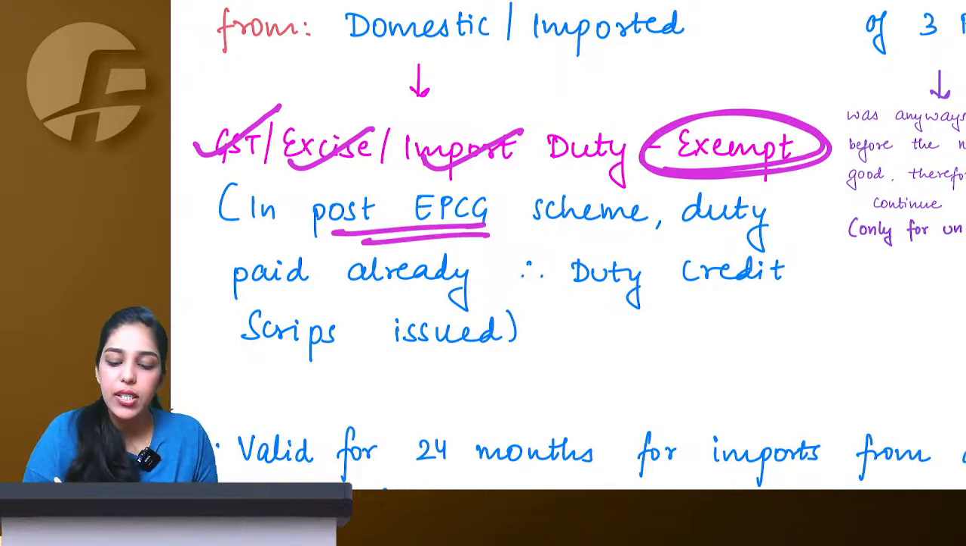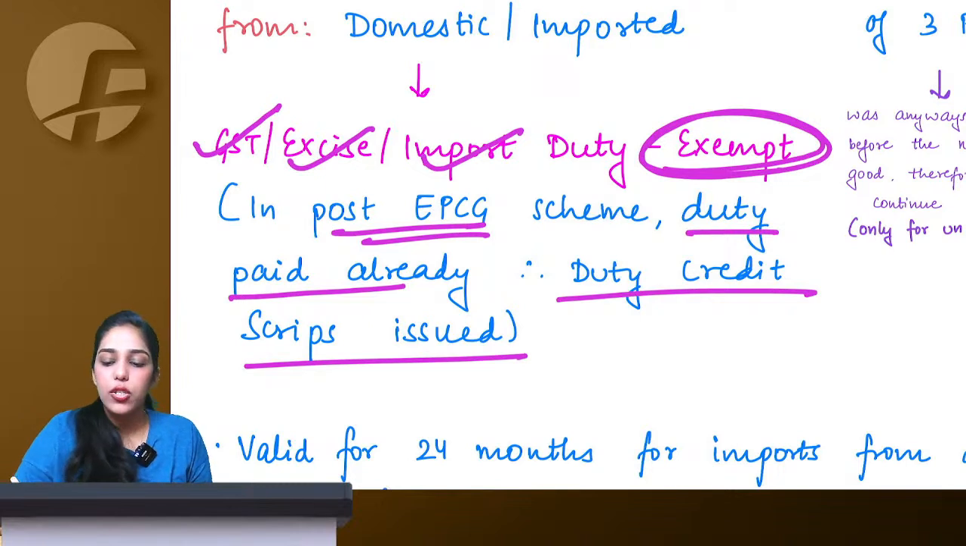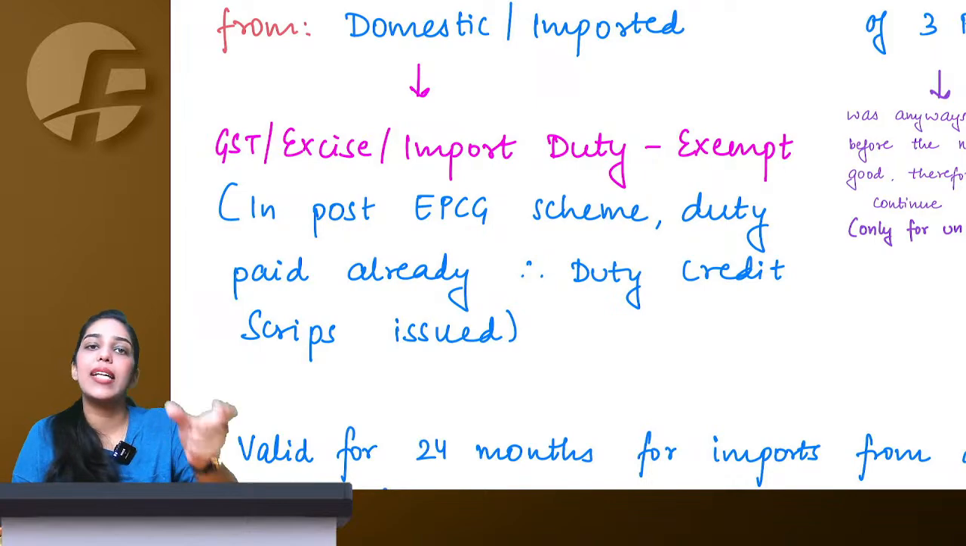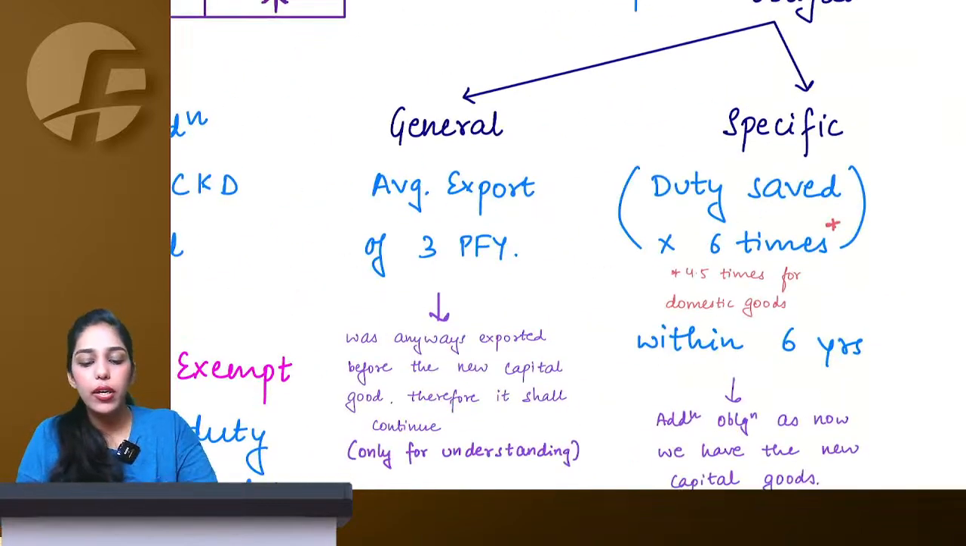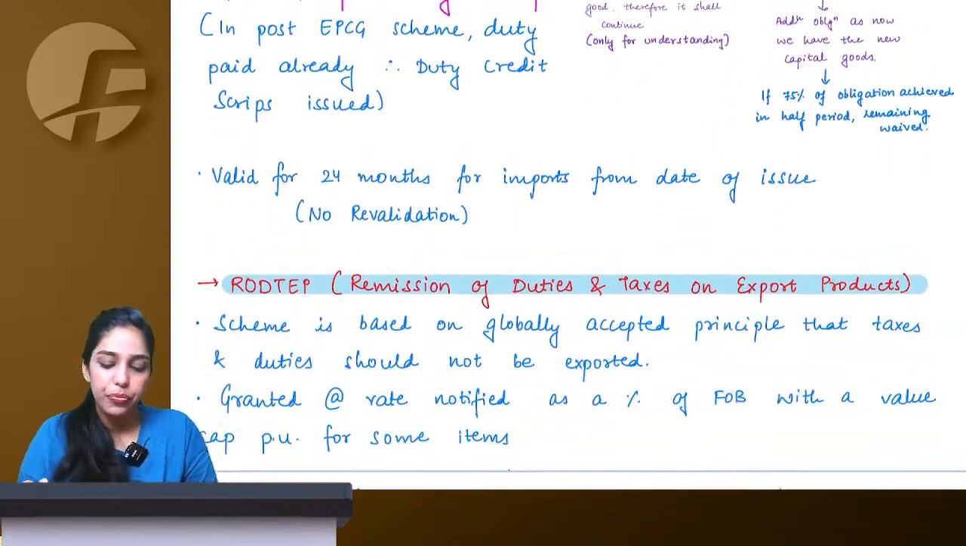And in post EPCG scheme, where duty is paid already, duty credit scripts are issued. So if you've already paid duty, what they'll give you is simply a duty free script. That script you can use later whenever you are required to pay any other duty. You can use that script and reduce your duty.